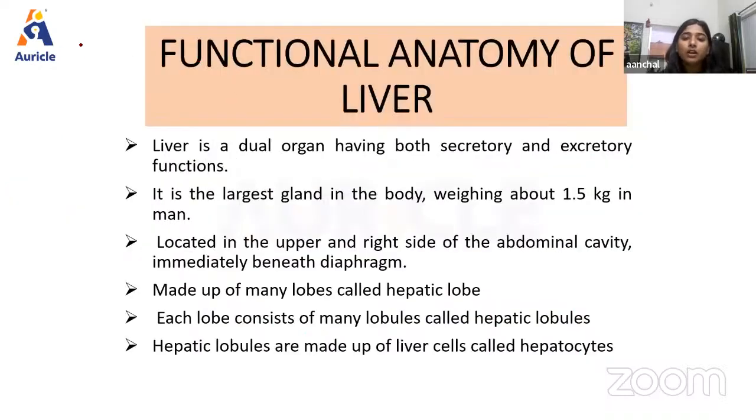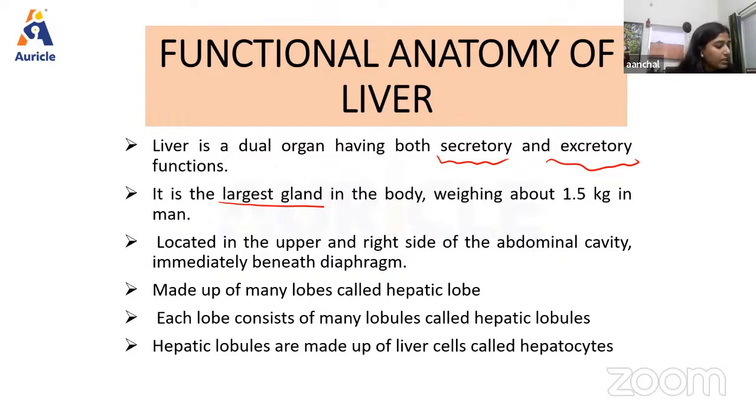As we know, the liver has dual functions, secretory as well as excretory. It is the largest gland in the body, weighing about 1.5 kg. It is located in the upper and right side of the abdominal cavity, immediately beneath the diaphragm. It is made up of many lobes called hepatic lobes, and each lobe consists of many lobules called hepatic lobules, and hepatic lobules are made up of liver cells known as hepatocytes, right?